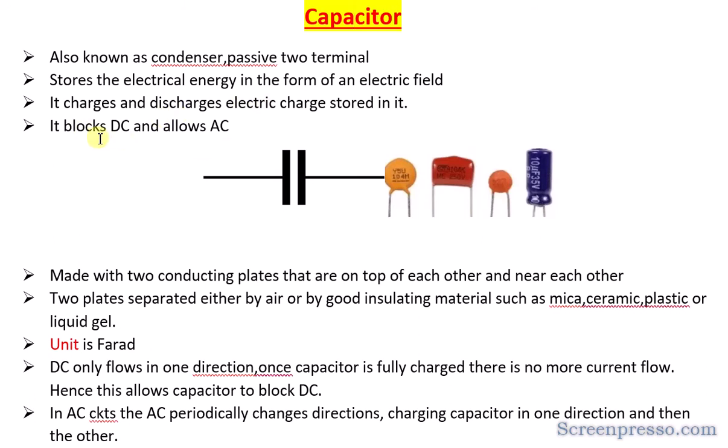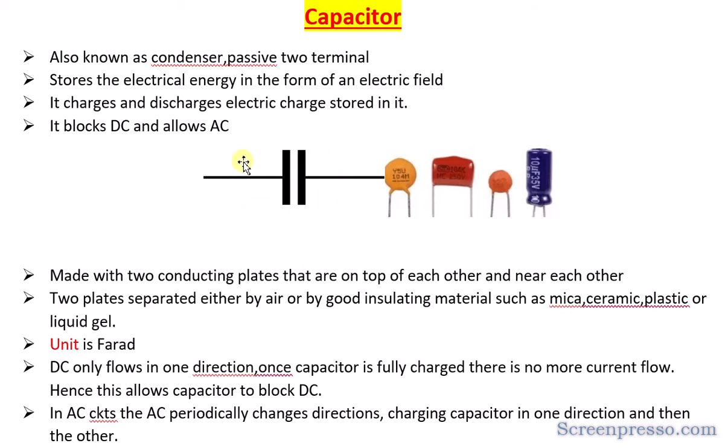The very important fact related to this capacitor is that it blocks DC and allows AC. This is a very important thing to remember from the point of view of any interview or any examination. So a capacitor always blocks DC and it allows alternating current to flow through the component. This is what I am highlighting now.